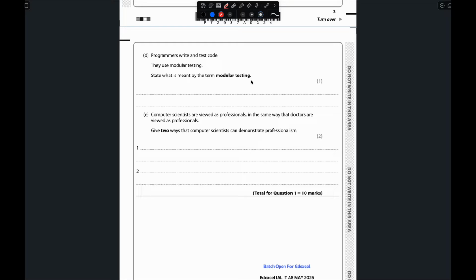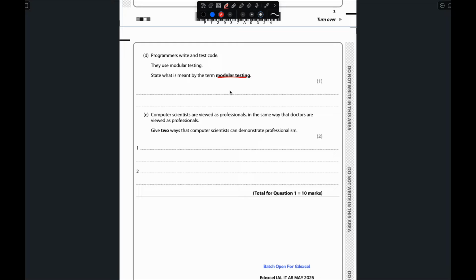Okay, but for modular testing, when we are doing the coding, there is one function we have to add. There are a lot of functions we have to add, right? A function is like, if I click one of the buttons here, it will give me a number of options. So this is one function. After writing this code, they test it before moving to another feature. This is what is called modular testing.